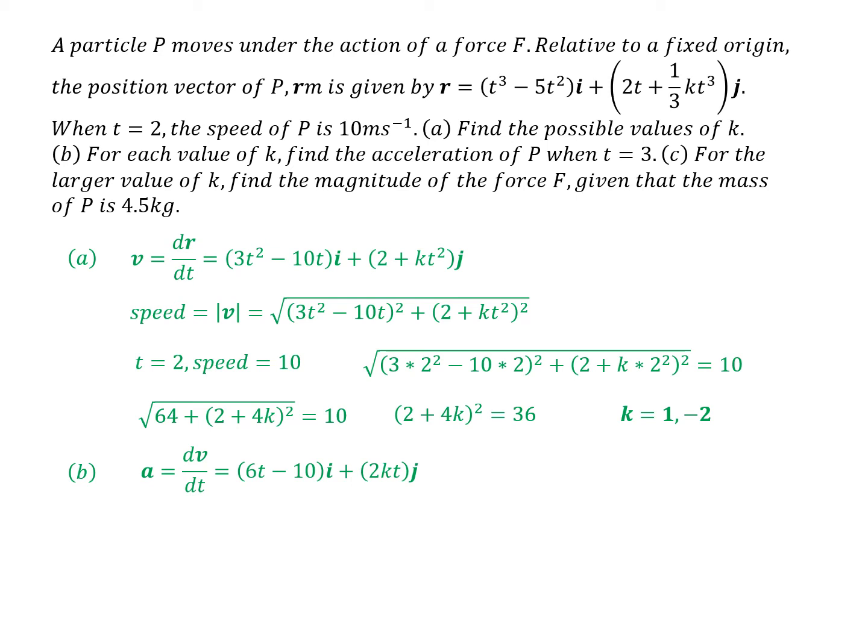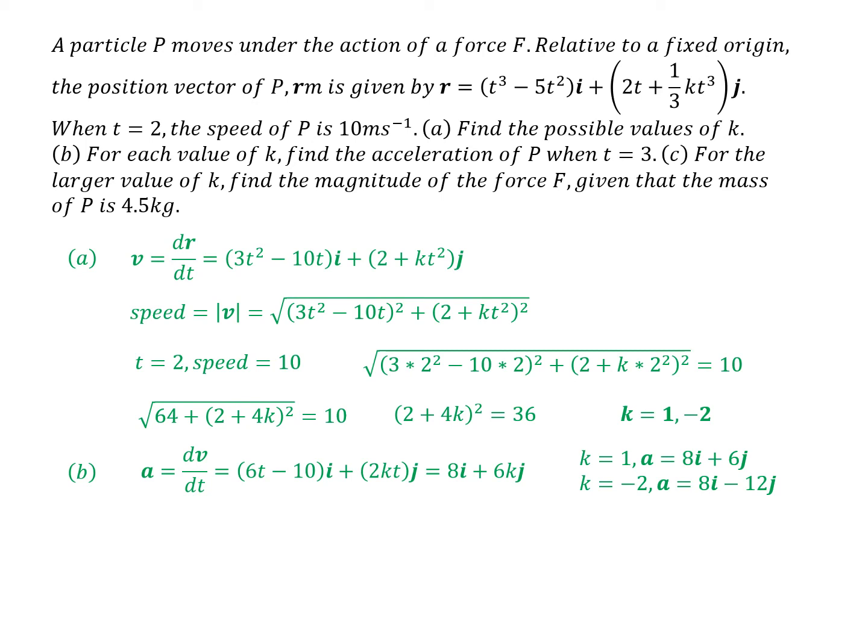And when t is 3, so when we put t equals 3, we get that vector there for the acceleration. And so when k is 1 and k is minus 2, the accelerations are those two.